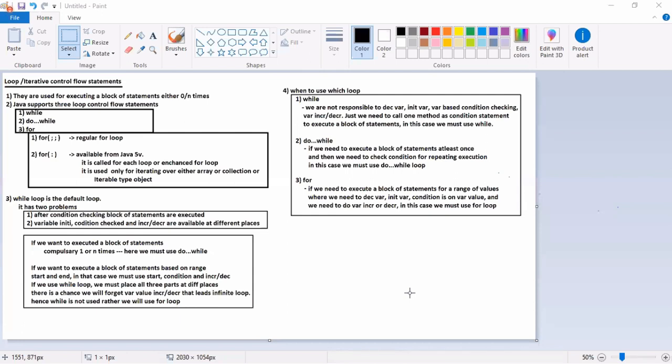Pyramid shape, how many rows? How many columns? Okay, 5 rows. 5 rows, then there is a range. Then what do you use? For loop. If the variable declaration, variable condition, and variable incrementing or decrementing are in your hand, you have to take care of everything. Everything is in your program only. Then you use the for loop.